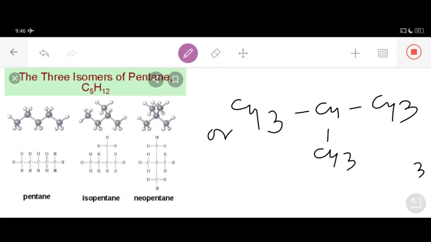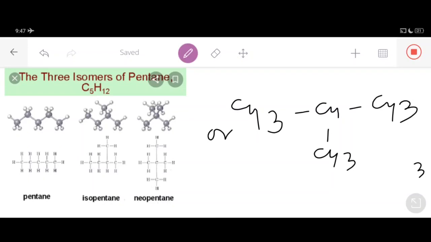As far as the second case is concerned, we put 3 carbon atoms in a straight chain, and the 4th carbon atom can be joined in a side chain to give another structure. That's why I told you earlier that isomerism is possible only with hydrocarbons having 4 or more carbon atoms, because only then can we have 2 or more different arrangements of carbon atoms, dear students.